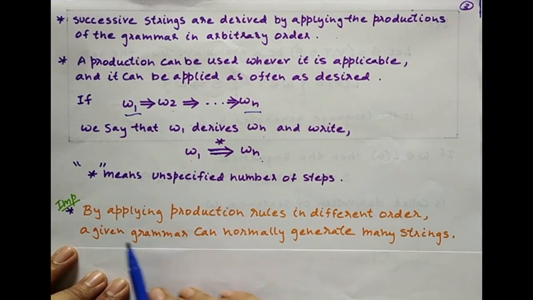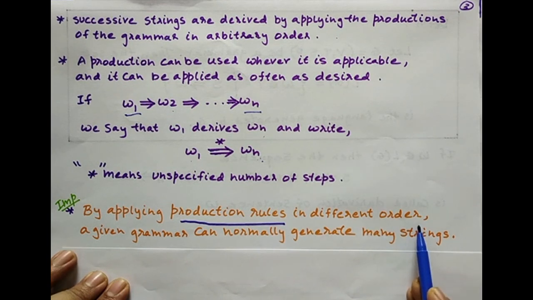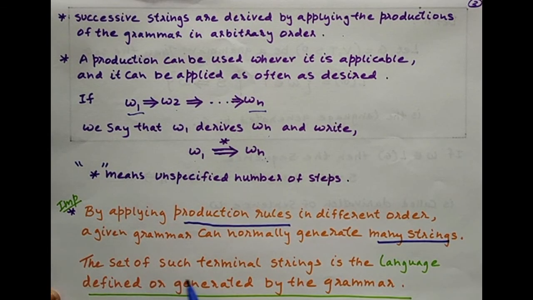Finally, we come to a very important point. By applying the production rules in different order, a given grammar can normally generate many strings. The set of such terminal strings is the language defined or generated by the grammar. So basically, what is a language?